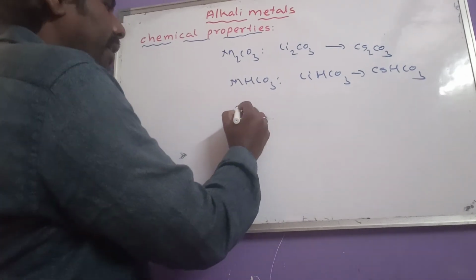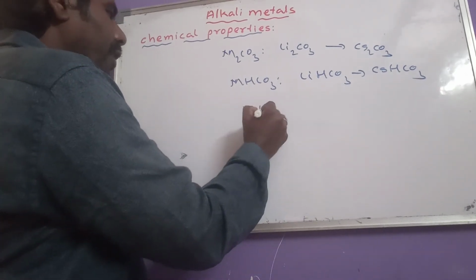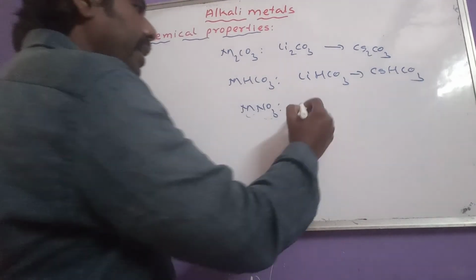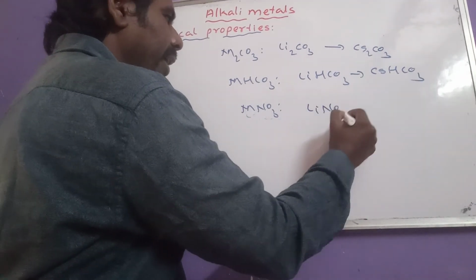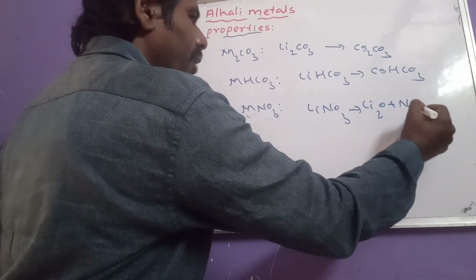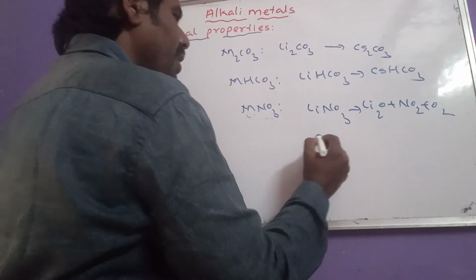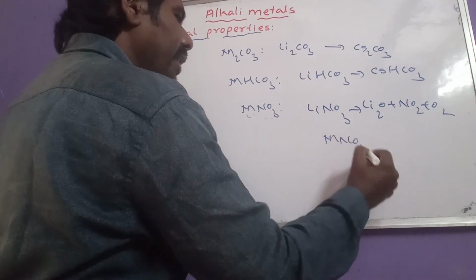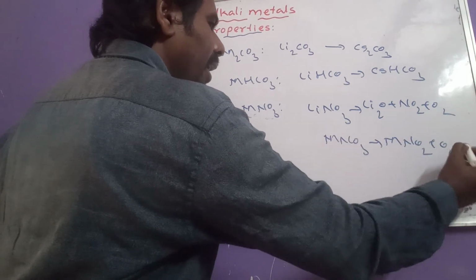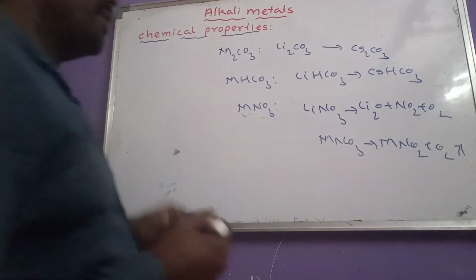And coming to nitrates, these will form MNO3 type of nitrates. Here lithium nitrate on heating produces lithium oxide, NO2 and oxygen, but the remaining nitrates on heating produce nitrite and oxygen gas.